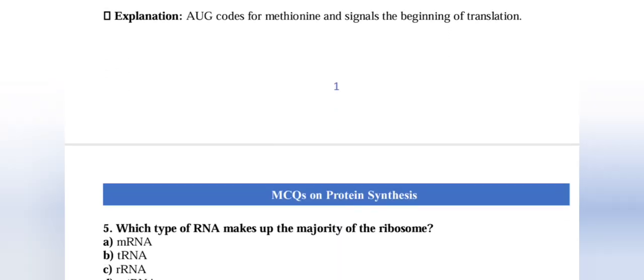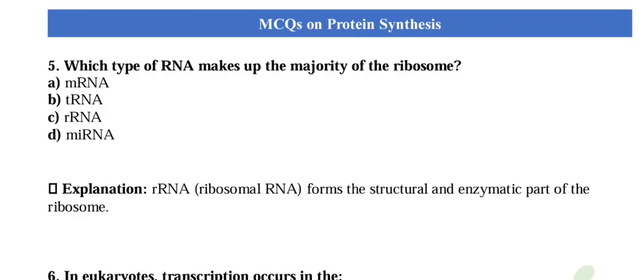Okay, now come to question number 5. Which type of RNA makes the majority of the ribosome? So the answer is rRNA, because rRNA, that is ribosomal RNA, forms the structure and enzymatic part of the ribosome.